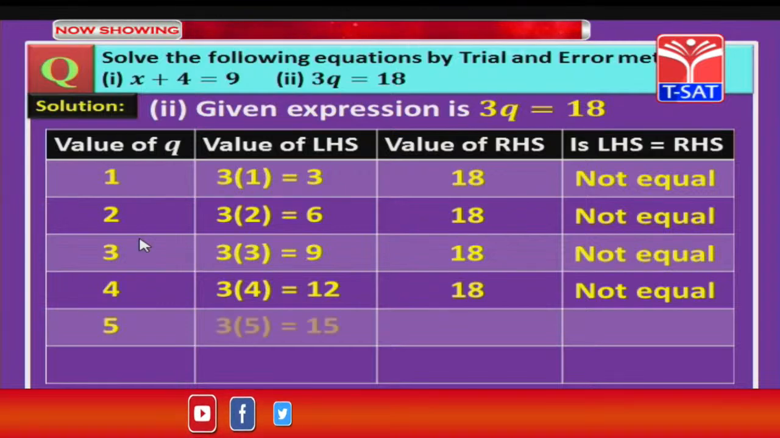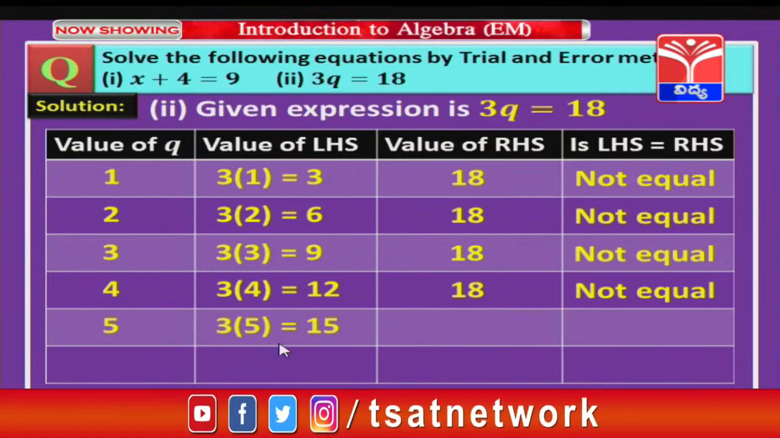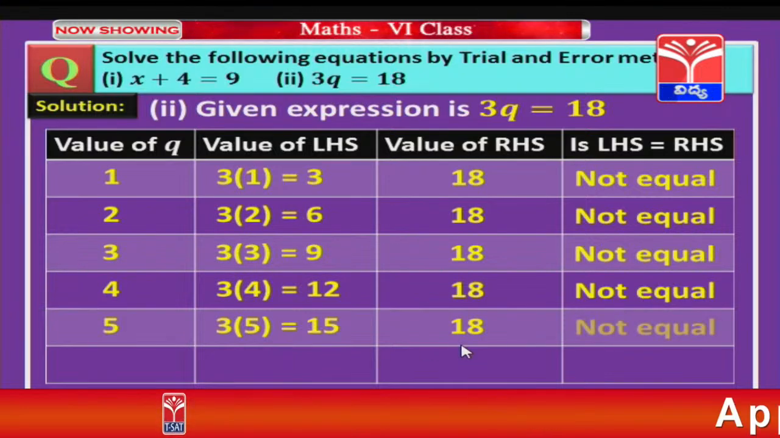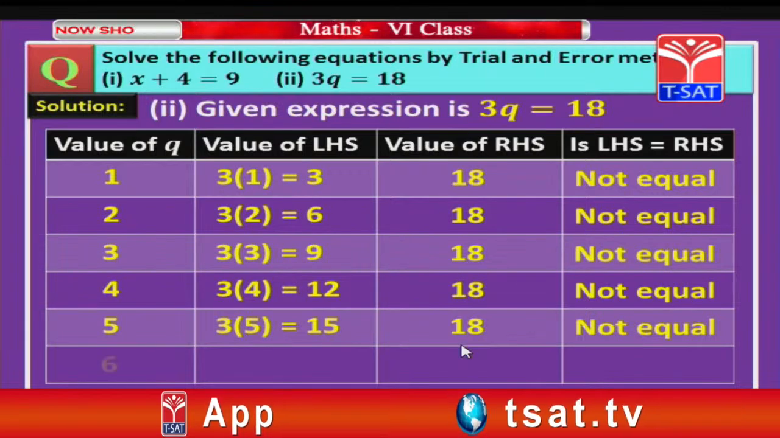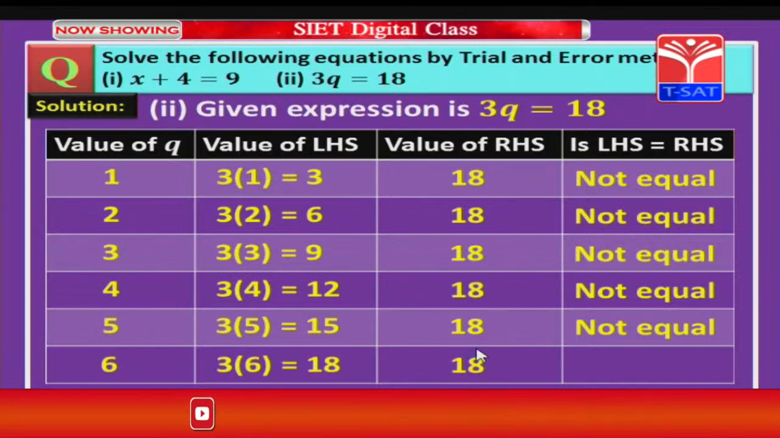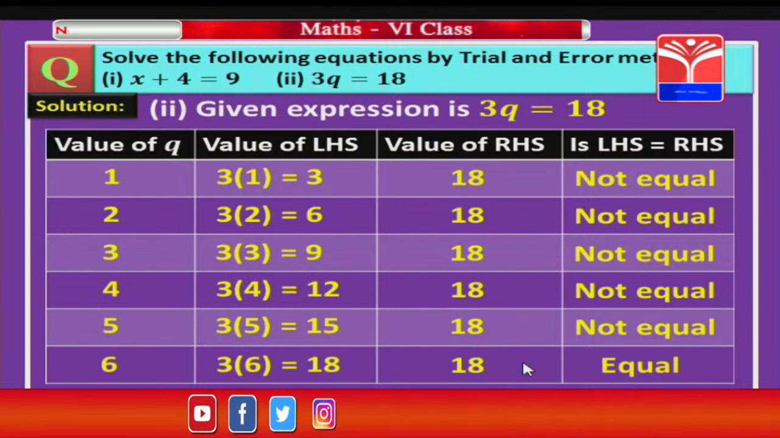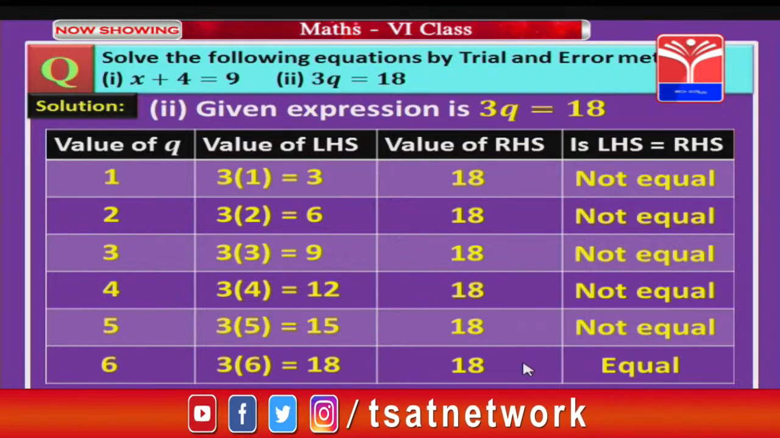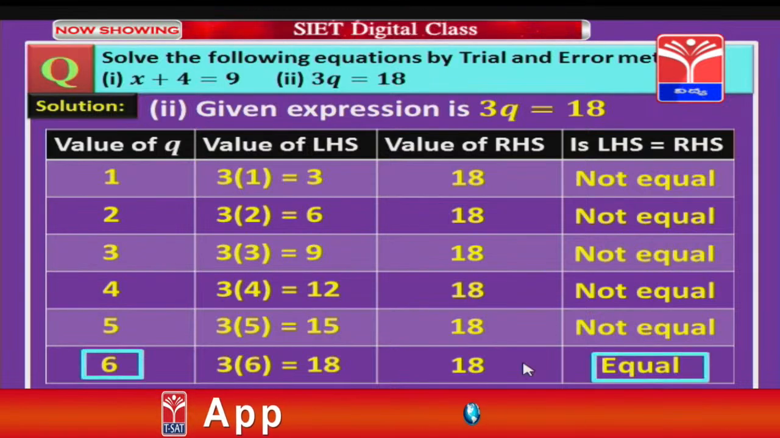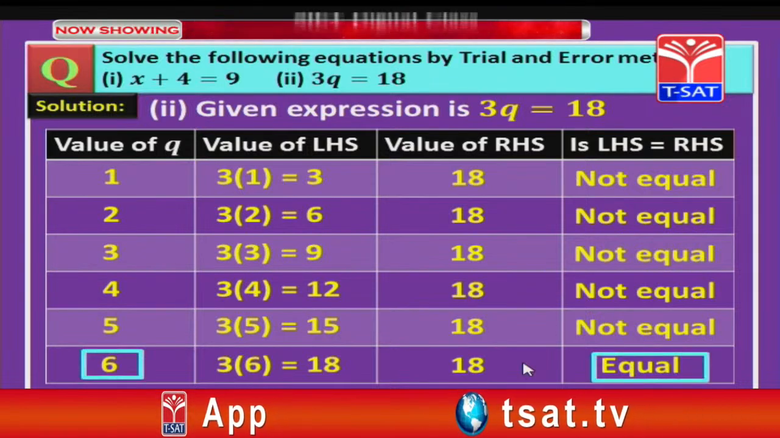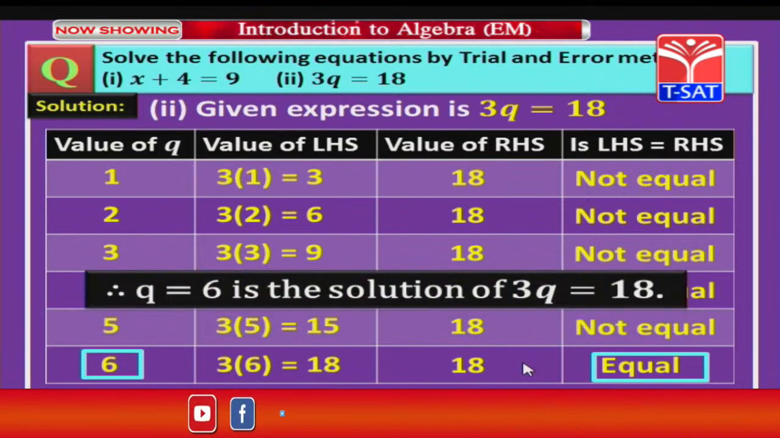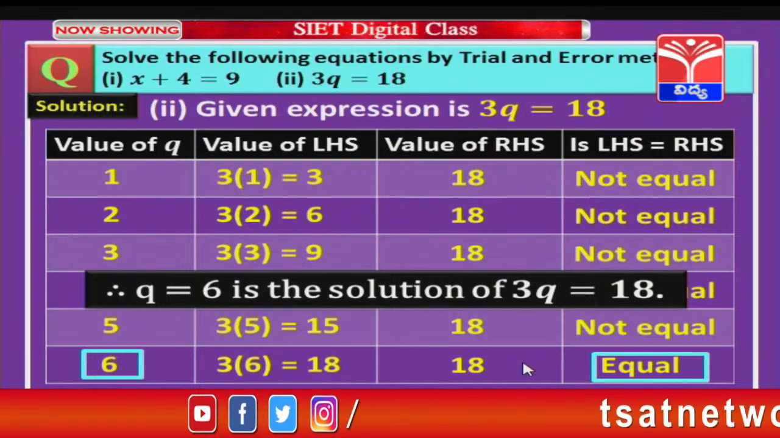Now, let us substitute 5. 3 into 5 how much, children? 15 and the RHS is 18. Again 15 and 18 both are not the same. So, LHS is not equal to RHS. Let us substitute 6, children, now. So, 3 into 6 is 18 and RHS is also 18. That means both the LHS value and RHS value are equal. Now, again, children, for what value of q are both equal? Yes, for q equal to 6 both the LHS and RHS values are equal. Now, I can say q equal to 6 is the solution of 3q equal to 18.